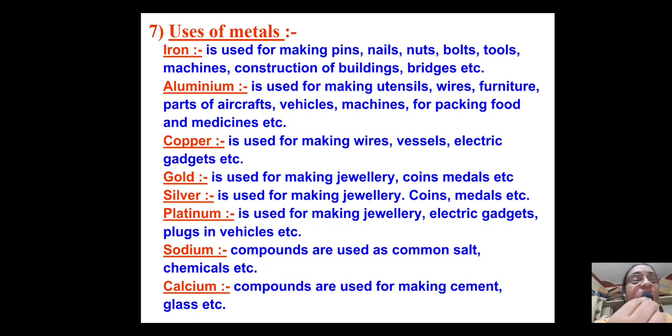Gold is used for making jewelry, coins, medals, etc. Silver is used again for making jewelry, coins, medals, etc. Platinum is again used for making jewelry. Gold, silver and platinum, as I told earlier, are called noble metals. So, they don't lose their luster very easily, and not only that, they are very costly also nowadays, isn't it? Electric gadgets, plugs in vehicles, all these are made up of platinum. Sodium compounds are used as common salt, chemicals, etc. Calcium compounds are used for making cement, glass, etc.